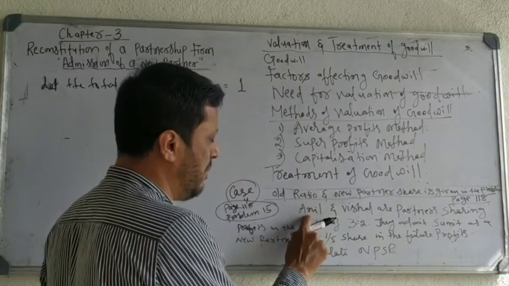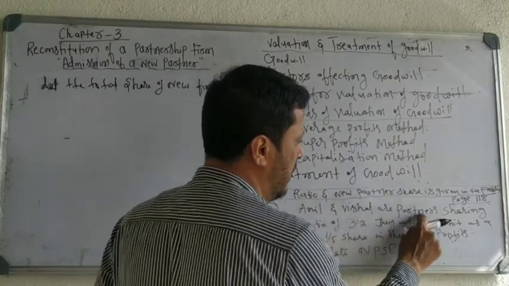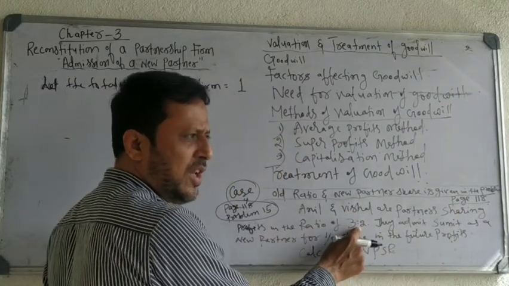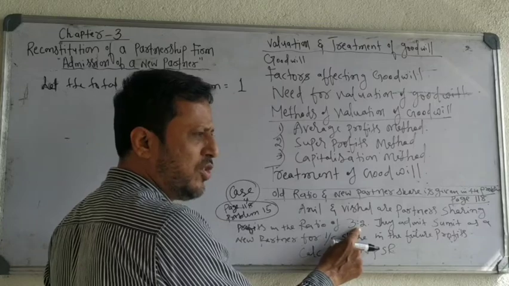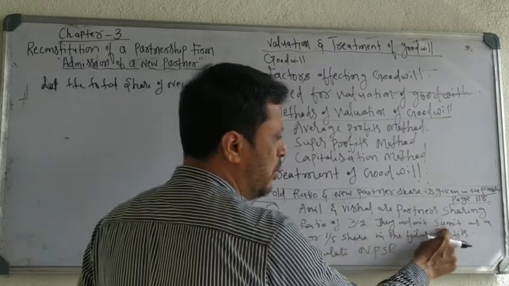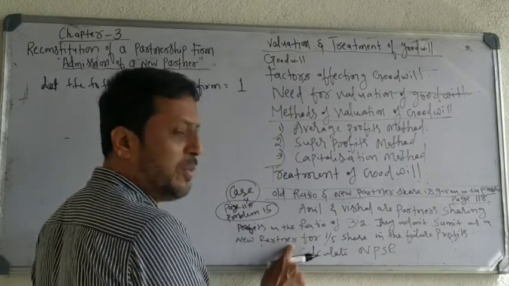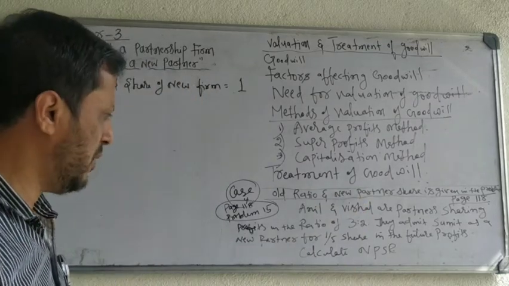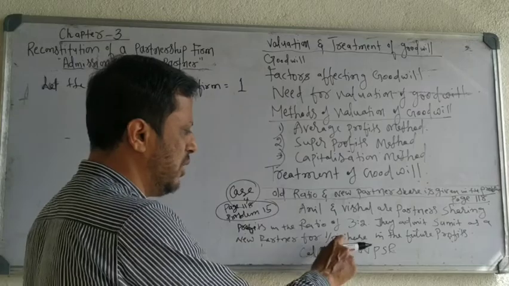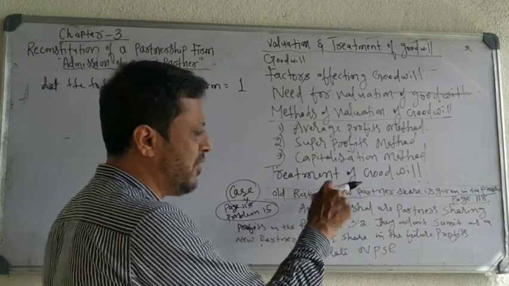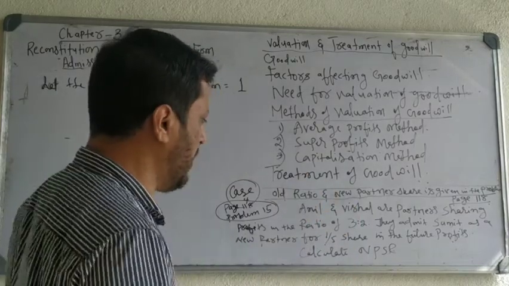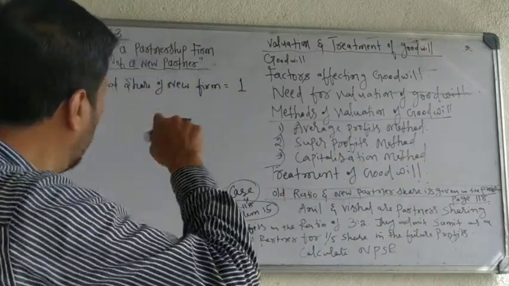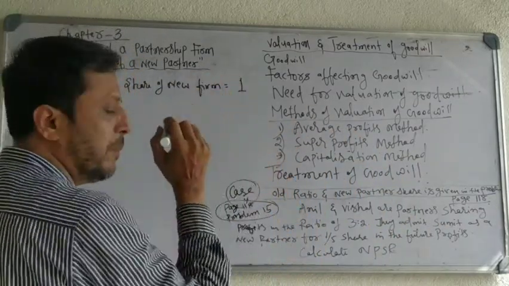Here is a problem. Anil and Vishal are partners sharing profits in the ratio of 3:2. They are the old partners. They admit Sumit as a new partner for 1/5 share. In the new firm there are three partners, Anil, Vishal and Sumit, so the total share of the new firm is 1.